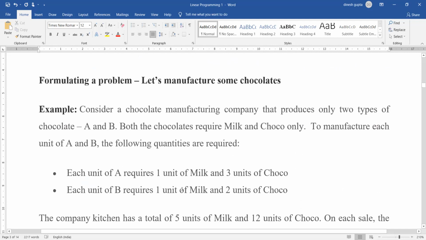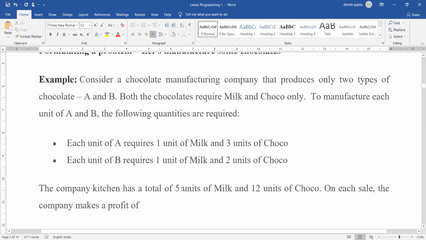Now we are going to start with how to formulate a problem. If we are given some statement, then how are we going to formulate a problem? This is very important because before starting with the linear programming, you must understand how to formulate the problem so that it can be solved. Basically, formulating a problem is giving a mathematical shape to the statement.